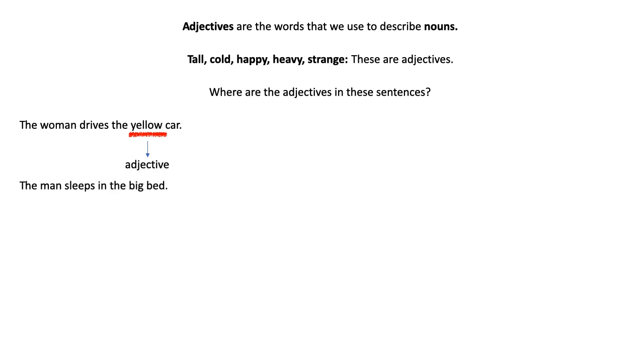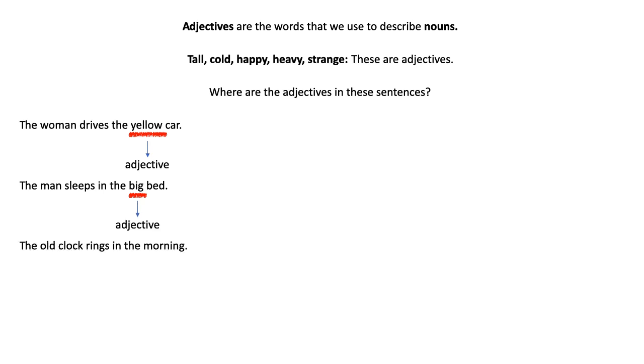How about the man sleeps in the big bed? Where in these few words is the one that is given information about a noun? Big, right? That is our adjective. It's giving us some information about the bed, namely that it's big.